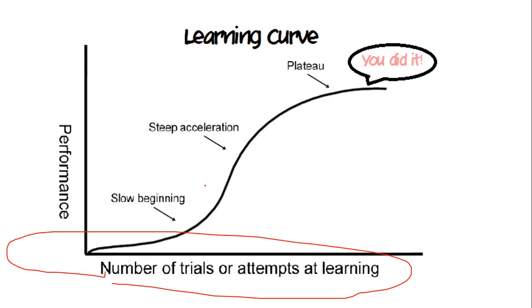It talks about your learning plateau. So a plateau is a particular point or phase where, in spite of your slow start, or in spite of your efforts, after gaining the steep acceleration, you have reached a place, or achieved something which you wanted to do, which you finally did and showed. So this is called a plateau. A simple concept, but even if the question comes, you should be able to remember it.